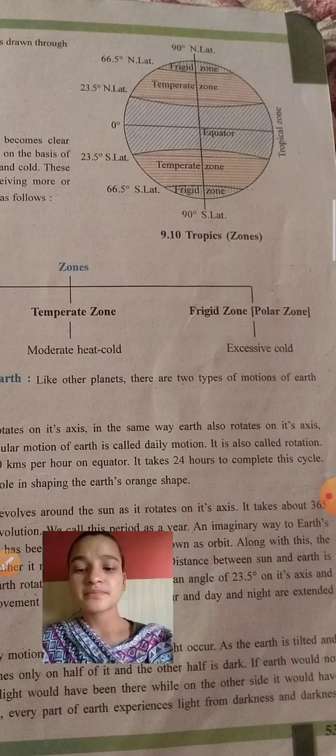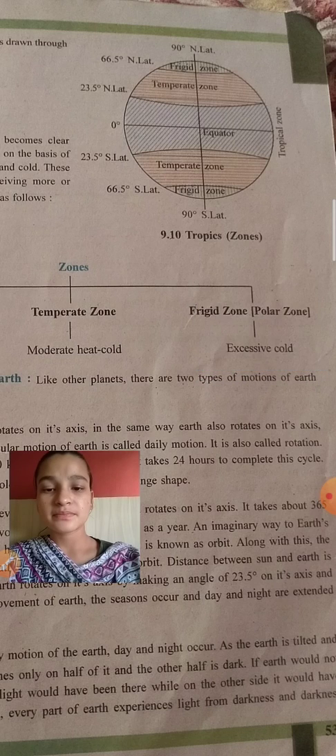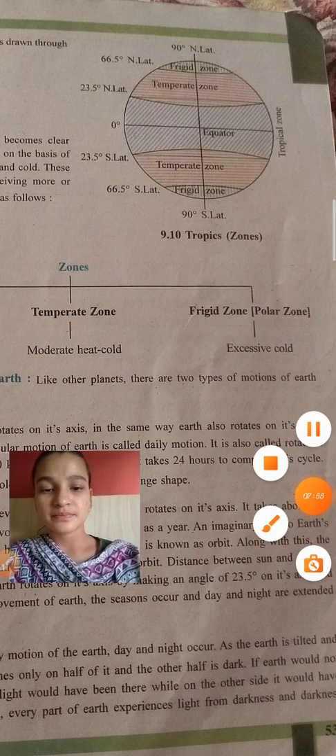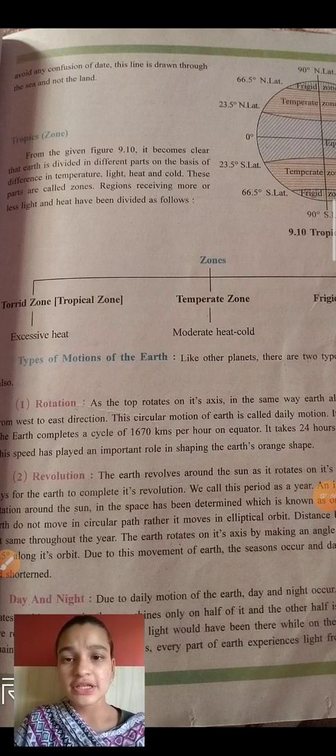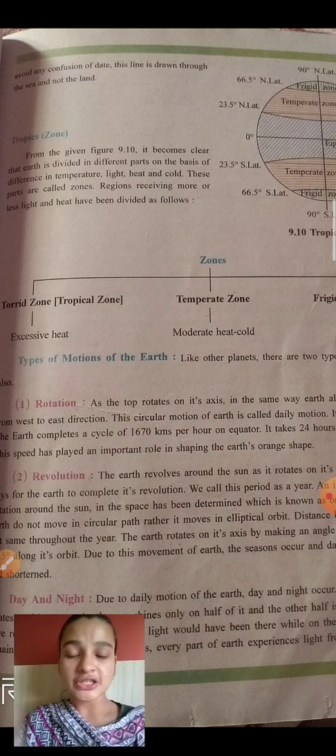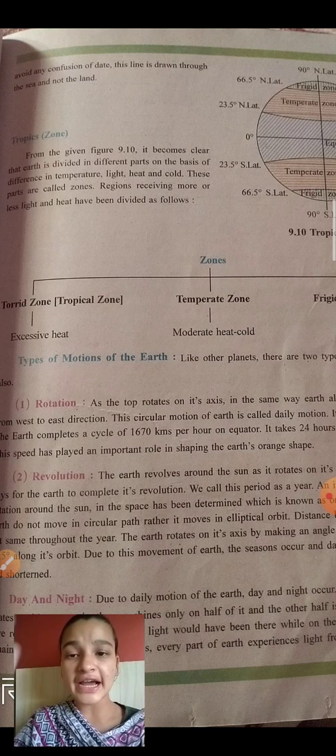Okay. Now we are seeing the tropic zones. From the given figure 9.10, it becomes clear that the earth is divided into different parts on the basis of difference in temperature, light, heat and cold. These parts are called zones. So what are zones? Heat zone, cold zone, light zone, temperature. Suppose a heat part is there, we can say that somewhere different seasons are there. So zones are divided according to heat, cold, light and temperature.